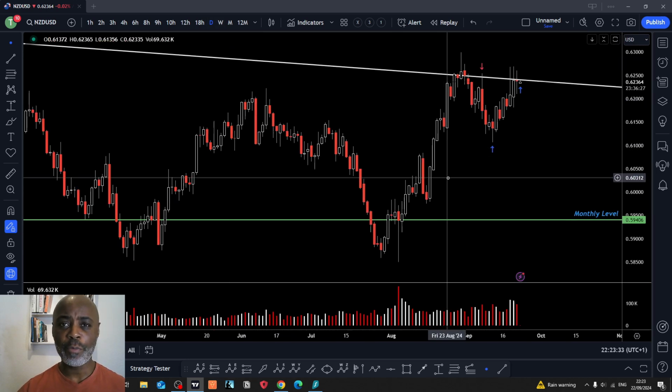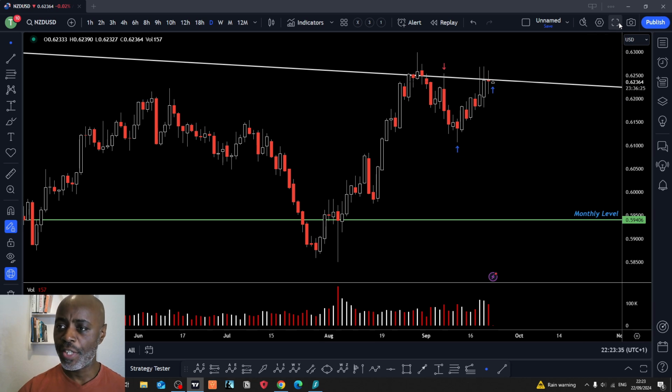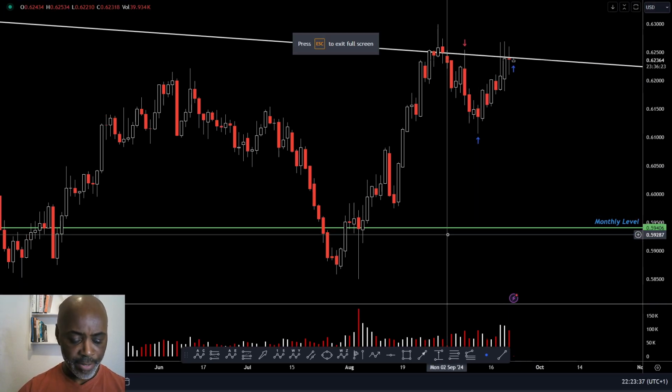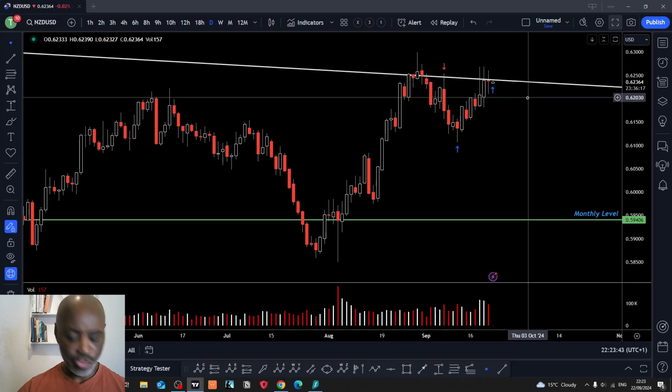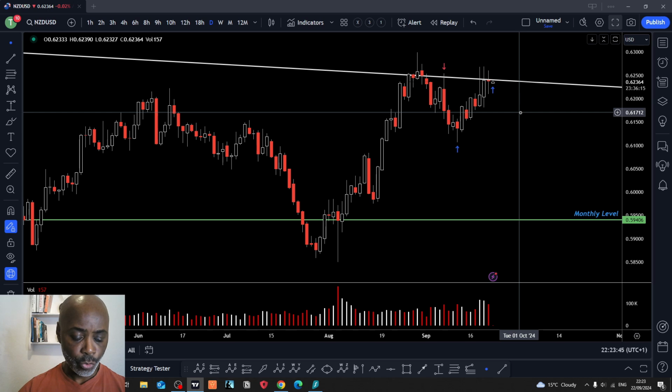Now, there's a couple of things I want to draw your attention to with this chart, and in particular with this run up here. First of all, I want to draw your attention to these wicks at the top of this level. And remember, all of this is the downward sloping trend line that we picked up on the monthly chart. I want to draw your attention to what's going on in and around the top of this trend line again.